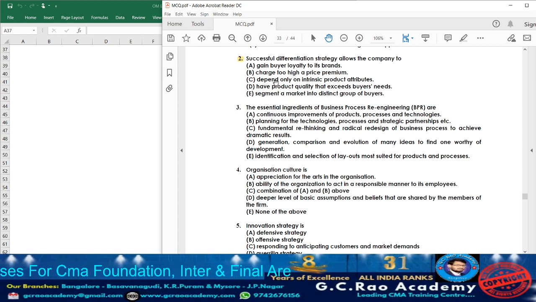Option C, that depend only on intrinsic product attributes. Means what they're telling, that strategy is going to focus on the characteristics of the product. No, again, that cannot be the answer, because usually with this strategy, what the company is going to enjoy, they are going to enjoy the brand loyalty among the customers. It is going to help in gaining the loyalty from the customers. So option C cannot be the answer.